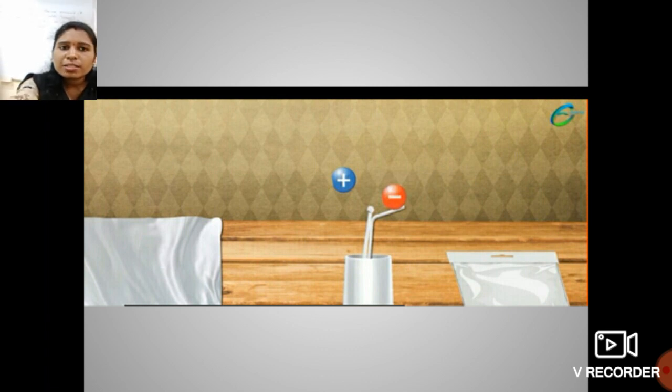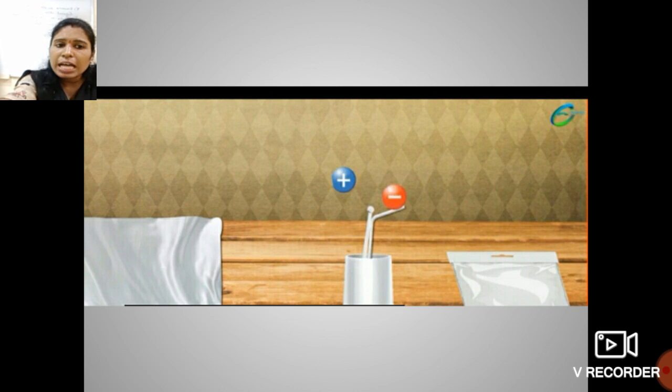So students, hence a plastic straw is negatively charged. Here we assume that the glass rod has a positive charge. Just like in the previous examples we have seen, unlike charges or opposite charges attract each other.